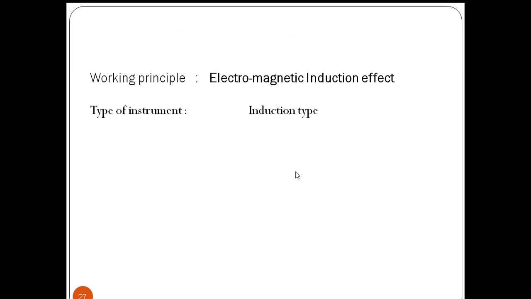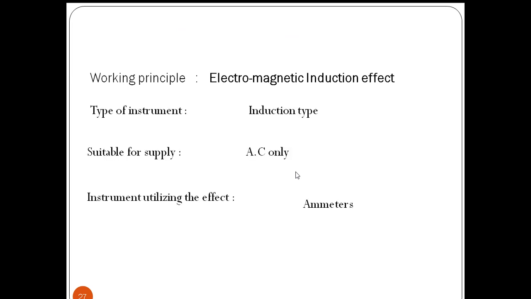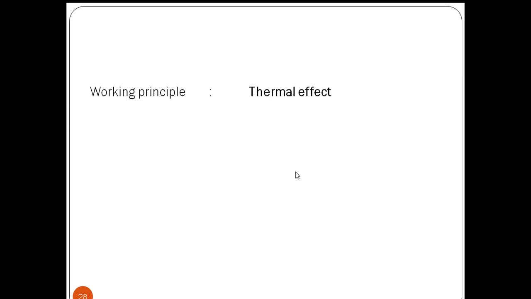So the next effect is based on the working principle of electromagnetic induction. Based on EMI, the instruments working are induction type instruments. They are mainly used for alternating current, AC supplies, and based on this effect, the instruments working are ammeters, voltmeters, and wattmeters, and energy meters also work on the same principle, electromagnetic induction.